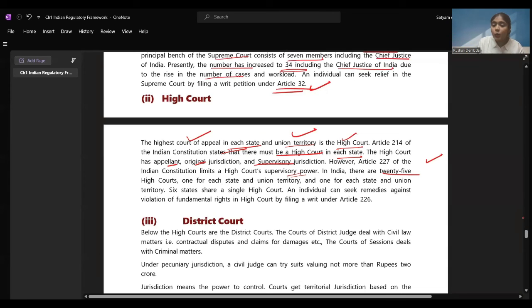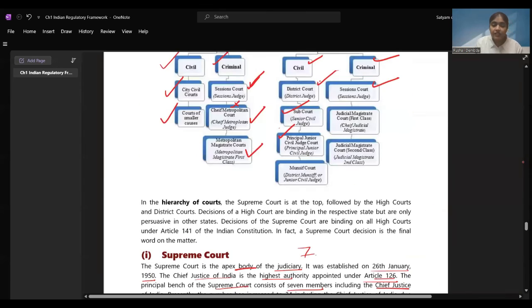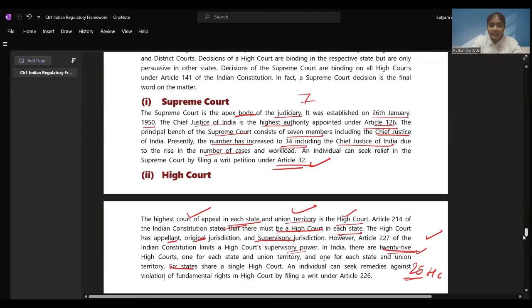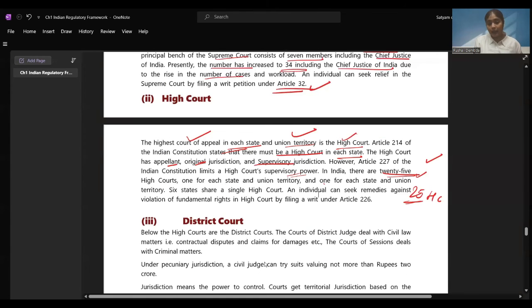In India, there are 25 High Courts. How many High Courts are there? 25 High Courts are there in India. One for each state and union territory, and 6 states share a single High Court. There are 6 states which share one single High Court. They don't have their separate High Courts, right? They have only one High Court.